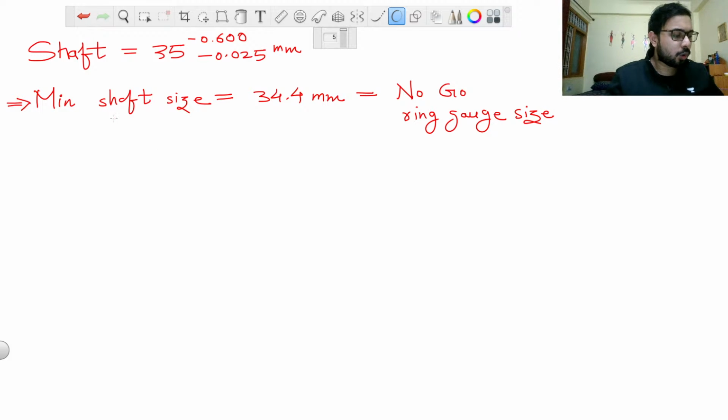So this is the no go ring gauge size, and this is also the minimum shaft size.